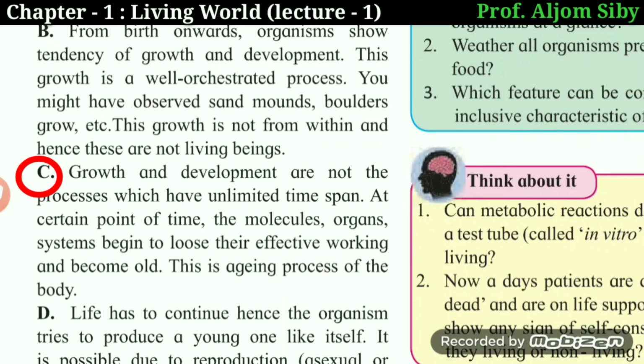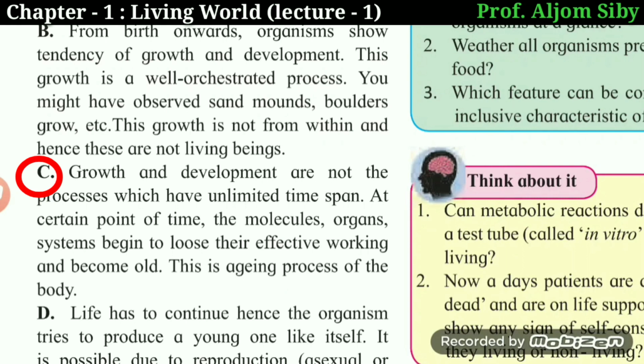Then they are speaking about growth and development not being processes which have an unlimited lifespan. After a period of time, the molecules or the organs or the organ systems will lose their effective working, and they'll become old.